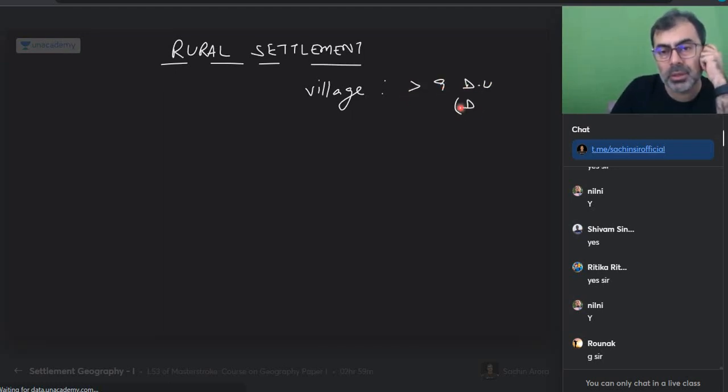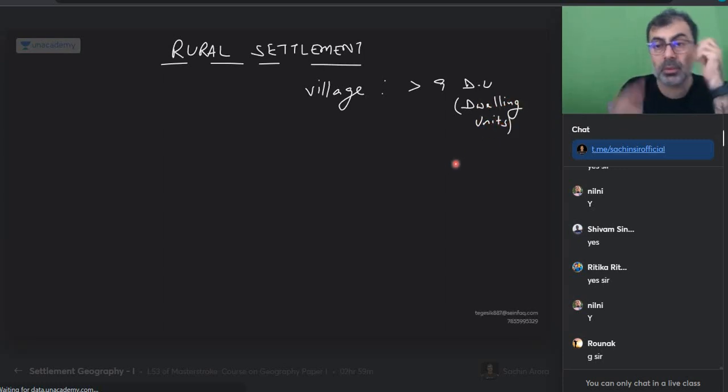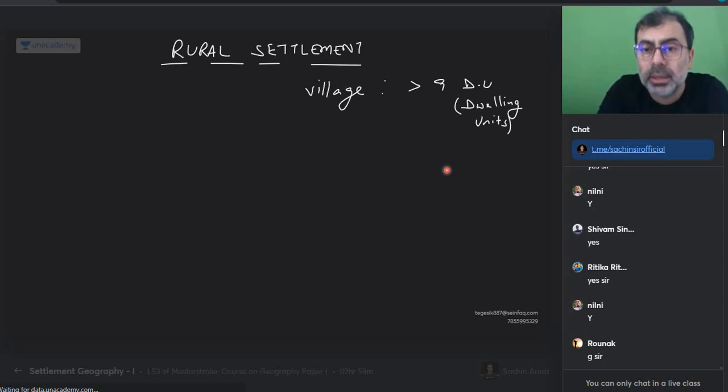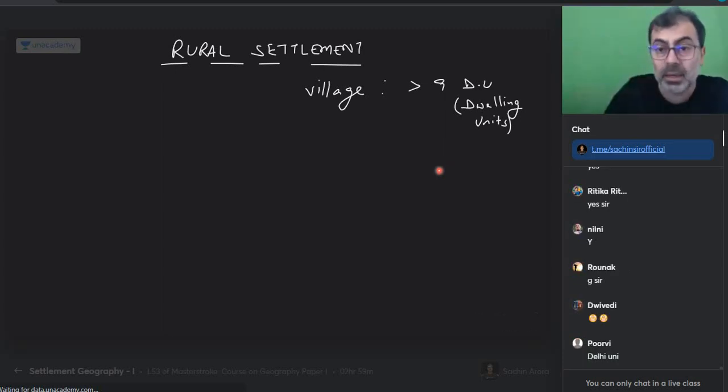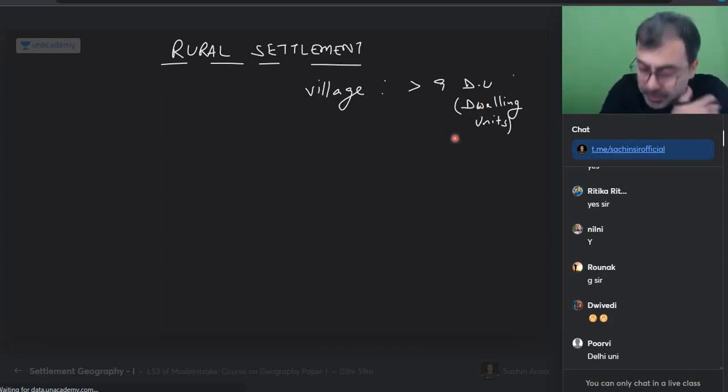DU चलेगा? It is not Dobson units. कुछ लोग ऐसे DU लिखकर फिर after 10 years when you open up और notes देखो मुझे पास होना है. DU क्या होता है? Delhi University. Dwelling units. Everyone, what is dwelling units? जहाँ पे रहते हैं, dwelling भी. Many people know after the whole course is over, no? After that they ask me, sir, dwelling क्या होता है? Dwelling is where you live.